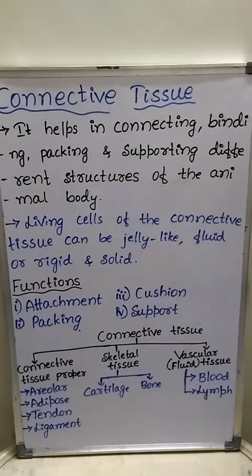Then plasma of the blood contains proteins, salts and hormones. The main function of blood is the transport of gases like oxygen and carbon dioxide, transport of digested food, transport of hormones and transport of waste materials to different parts of the body.